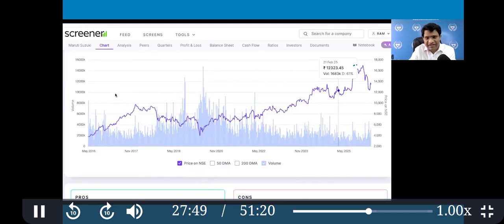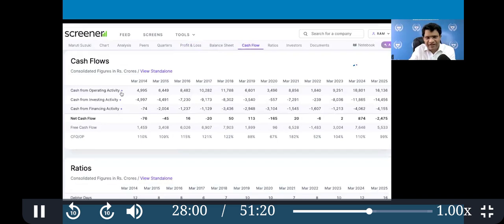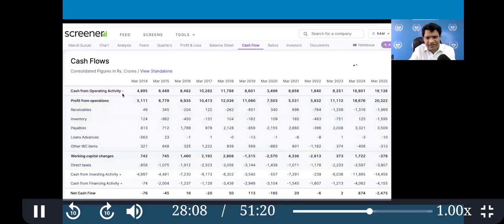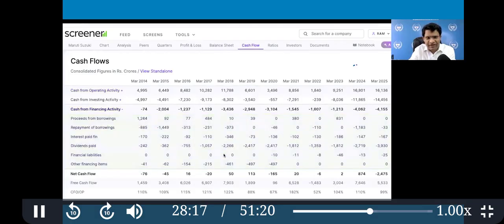Then TDS. So where you go, TDS first, see the sales. Sales going up. You can see that year on year it is going up. And then next is tax, go to the cash flow that is available in the operating is the tax. This tax should go up. Forget the negative sign. It should go rising. And last is financing activity. This dividend will increase. So we will discuss this MPTDS in a separate video.